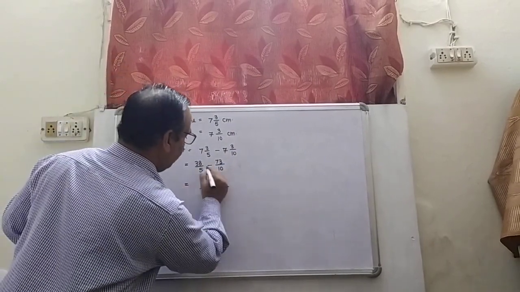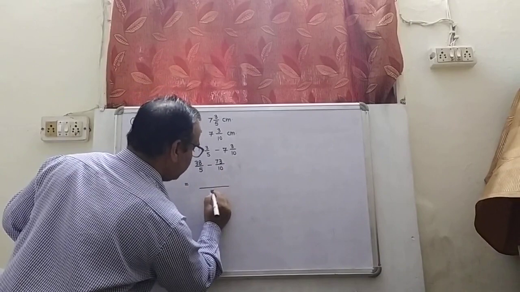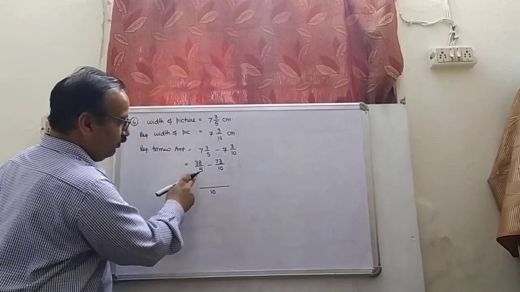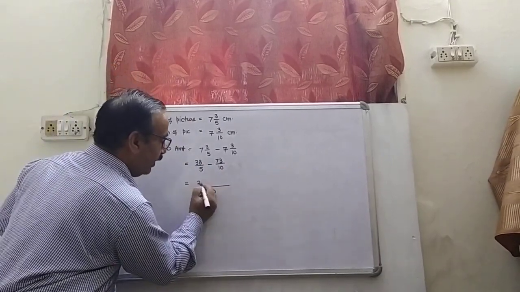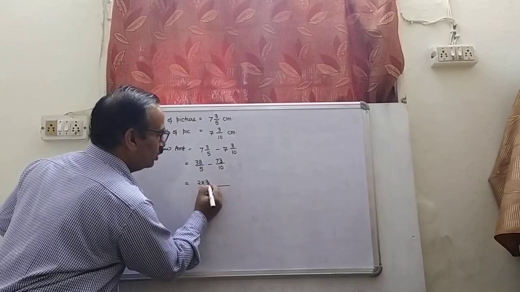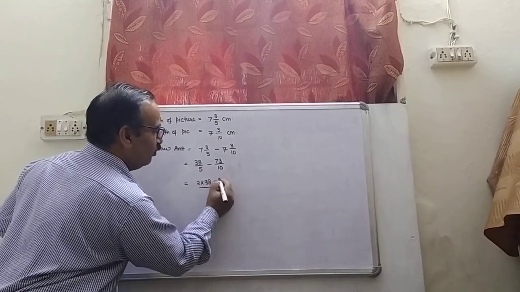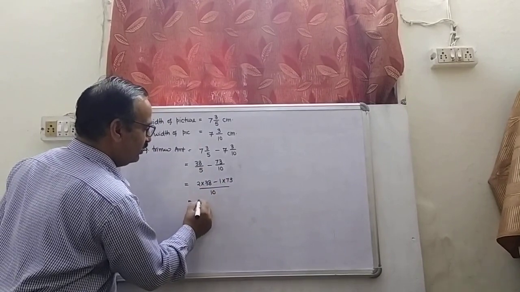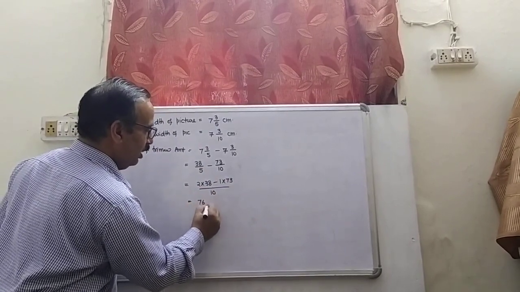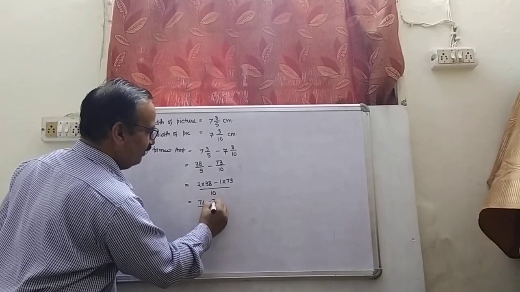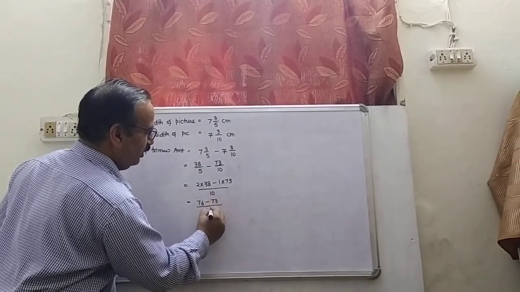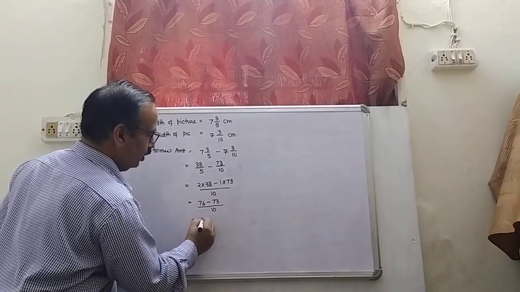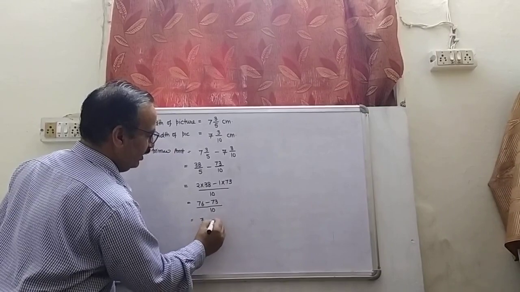I have to find the LCM, which is 10. Now 5 twos are 10, and 2 into 38, 38 twos are 76, minus 73 upon 10. So it will be 3 upon 10 centimeters.